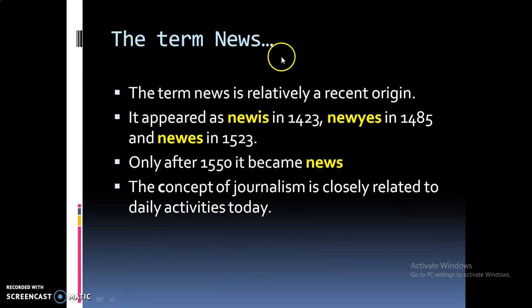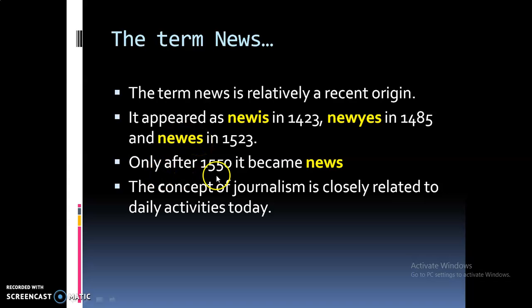So what does the term news mean? The term news is of relatively recent origin. We are studying the origin of news. In the beginning, it appeared as newes in the year 1423. And later, a change appeared, and it was spelled N-E-W-Y-E-S in 1485. Then, in 1523, newes.